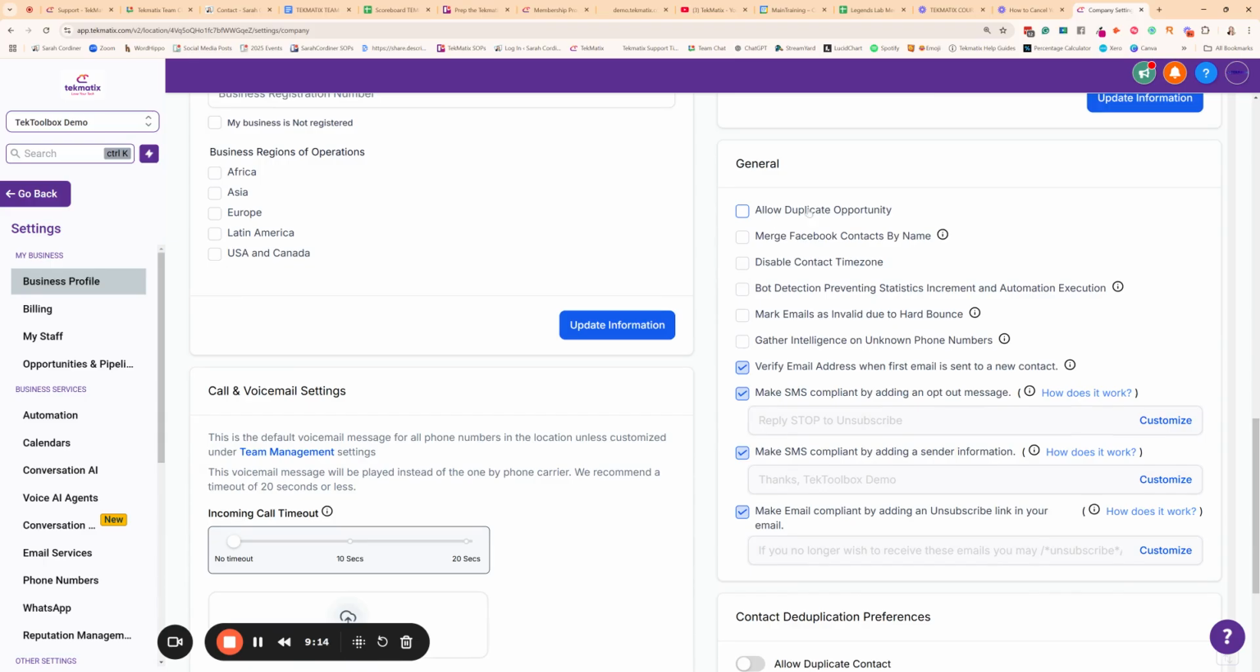Allow duplicate opportunity. This means, do you want people to be in more than one stage of your customer journey at the same time? I personally keep that off because I only want to know where somebody is at that particular point in time.